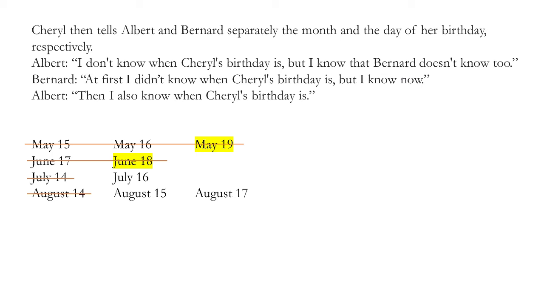So for Albert to say, I also know when Cheryl's birthday is, the month she had to tell Albert had to be July. Because if she told him August, it could be the 15th or the 17th. So for him to say, I also know, that means she had to tell him July, and he knows it can't be July 14th, because if it's July 14th, there's no way Bernard could say I know now. So for Bernard to say I know now, it has to be July 16th. So the answer to the problem is July 16th.